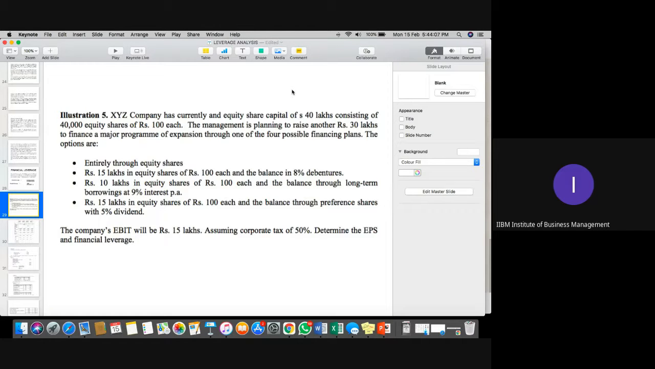Afterwards, the company wants to expand their capital. As you can see in the next line, the company wants to raise 30 lakh rupees, through either of the following four sources. When we talk about the first one, it is only through equity. As I discussed, if the company goes only with equity, definitely they do not have any obligation in terms of interest burden or interest payments. Am I clear, please? First option, entirely through equity shares, the 30 lakh rupees which they want.